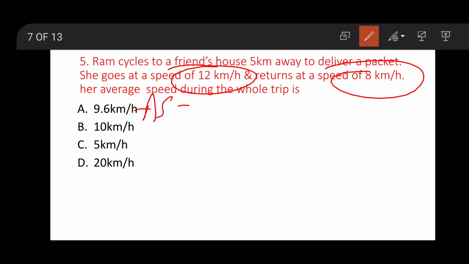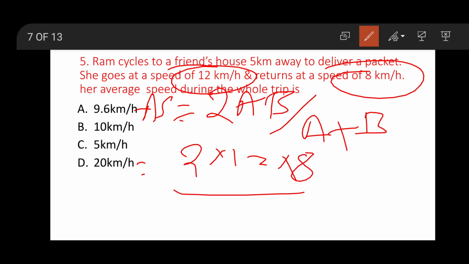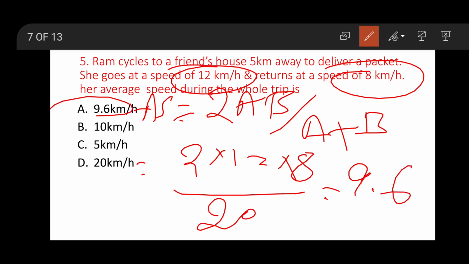Average speed is equal to 2AB divided by A plus B. Here 2 into 12 into 8 divided by 12 plus 8, which is 20. This gives the answer 9.6, that is 9.6 kilometers per hour is the average speed during the whole trip of Rama.